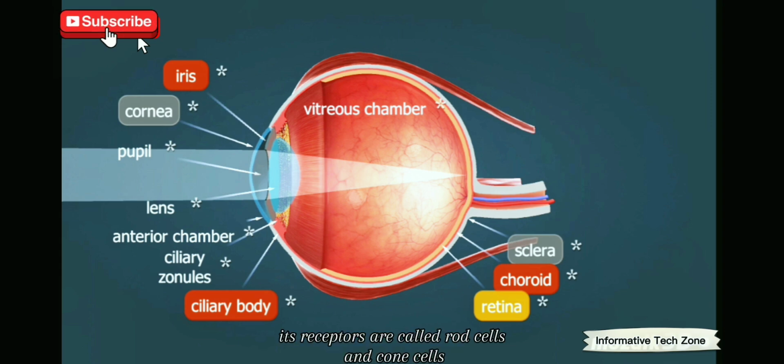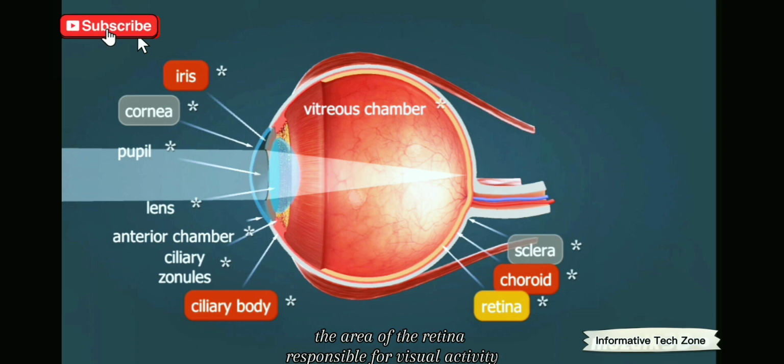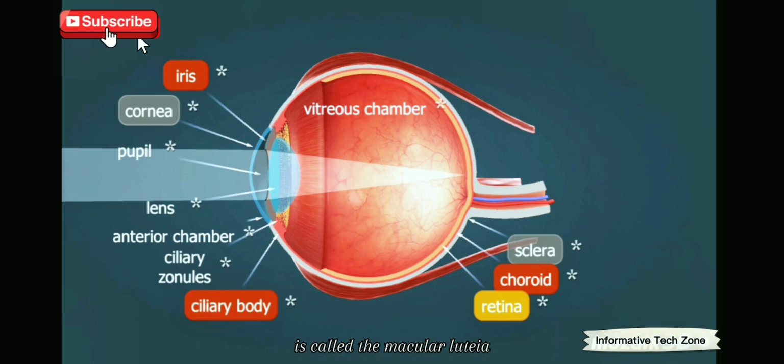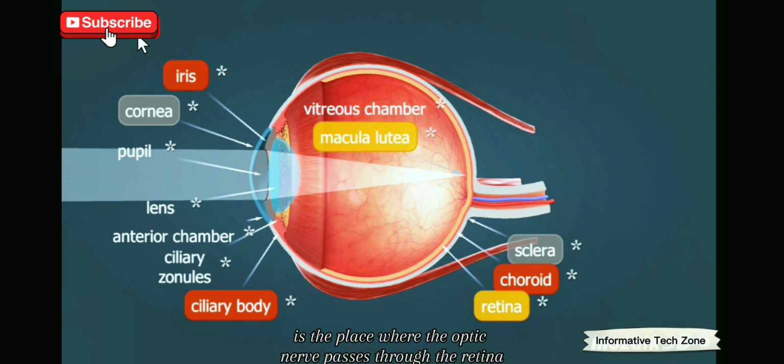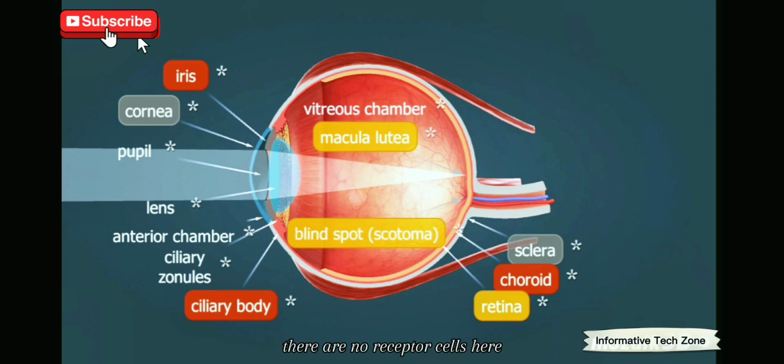Its receptors are called rod cells and cone cells. The area of the retina responsible for visual acuity is called the macula lutea. In its center, there are only cone cells, while around the edge, there are more rod cells. The blind spot is the place where the optic nerve passes through the retina. There are no receptor cells here.